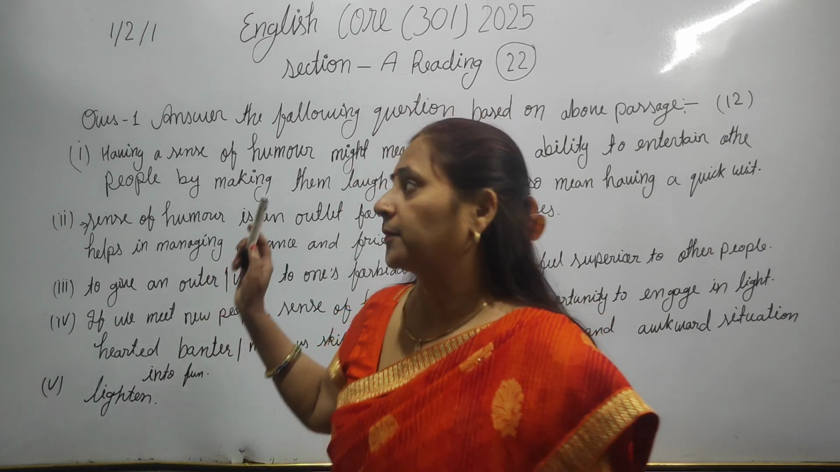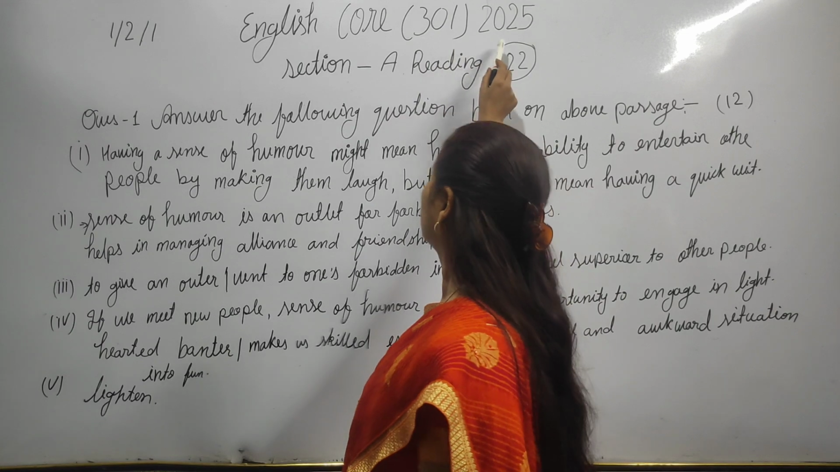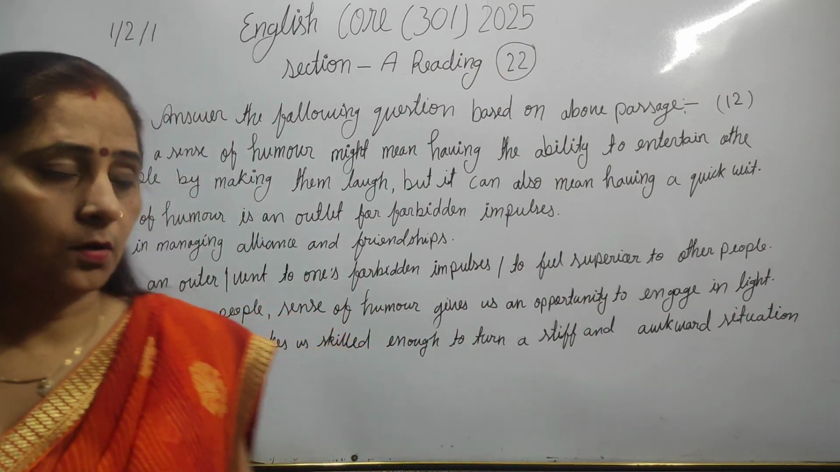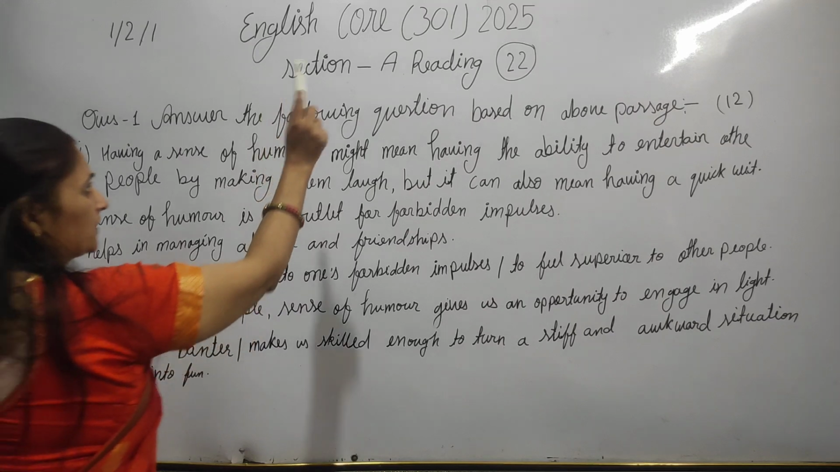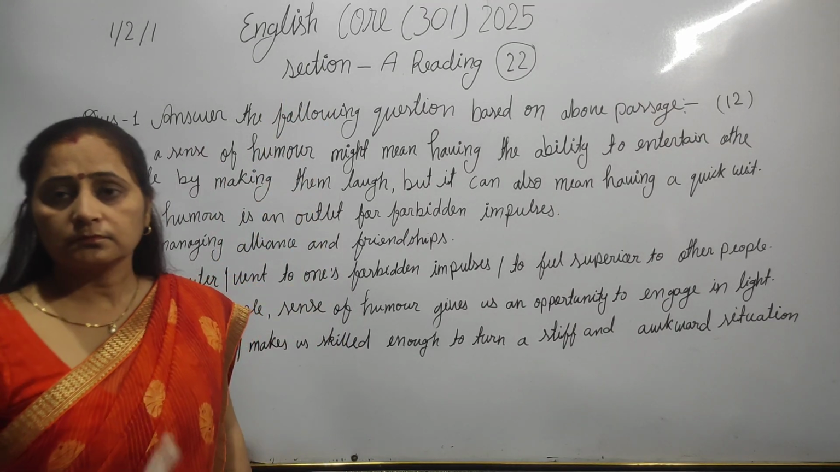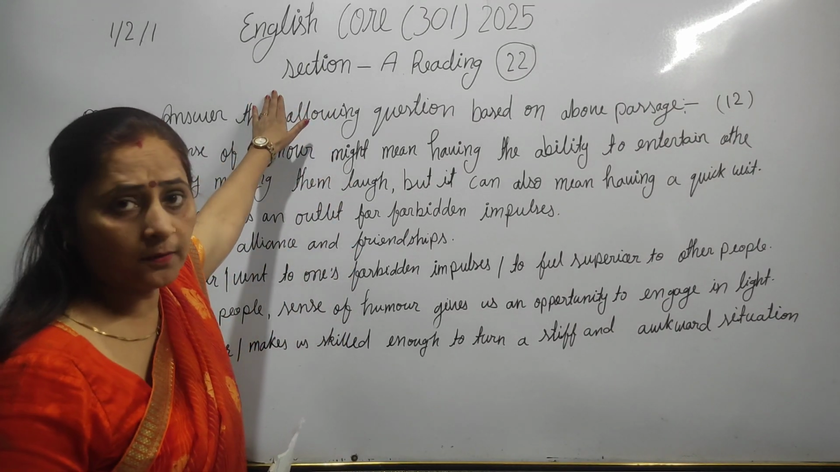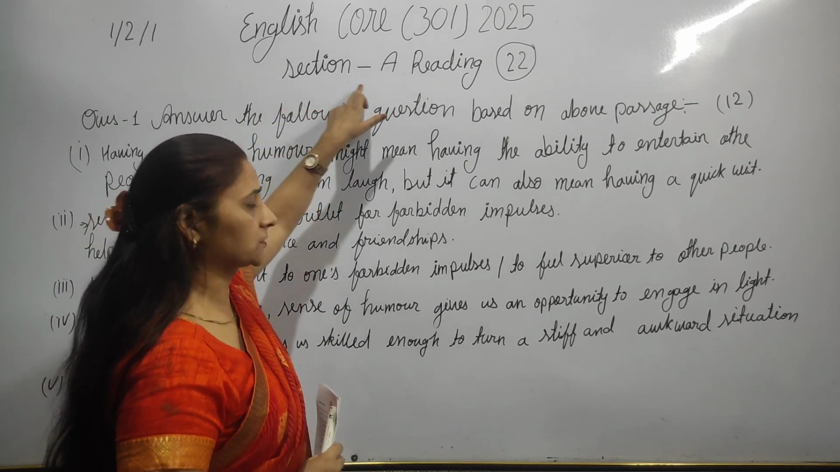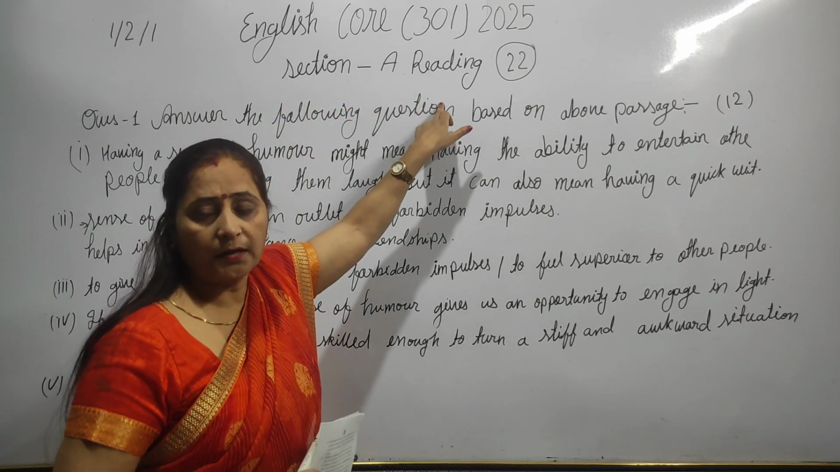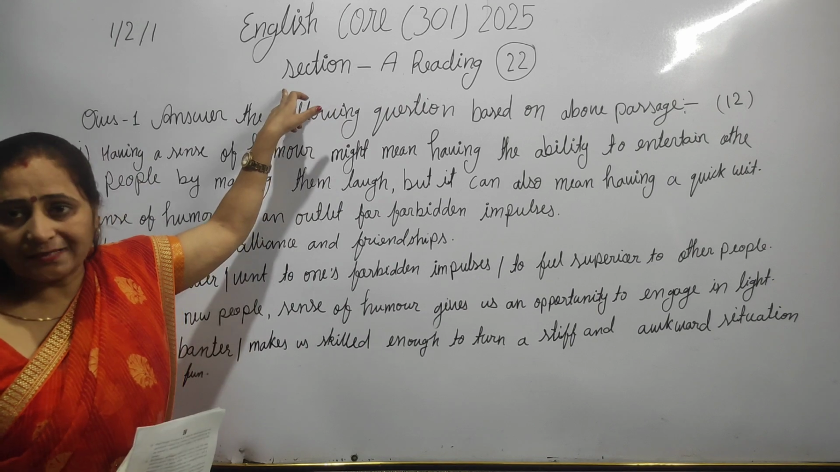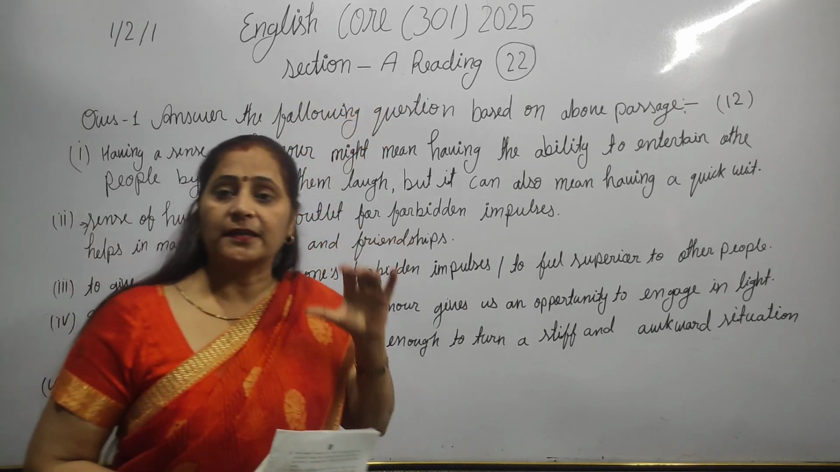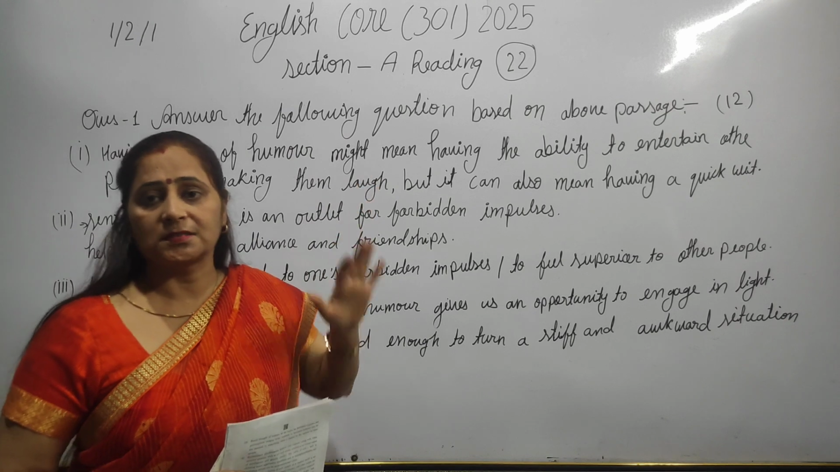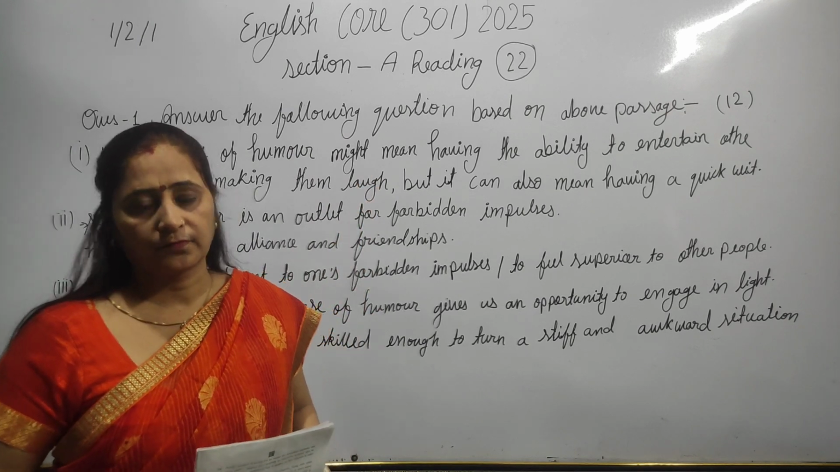Solve question paper 2025 English Core Class 12. Okay. So first of all, let me tell you the division of the question paper. There are three parts of the question paper: Section A, reading part; Section B, creative writing skill; and Section C for literature.